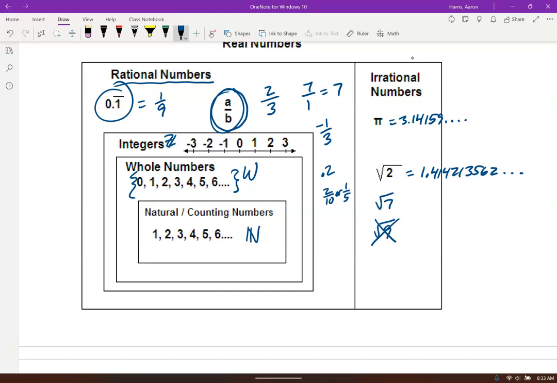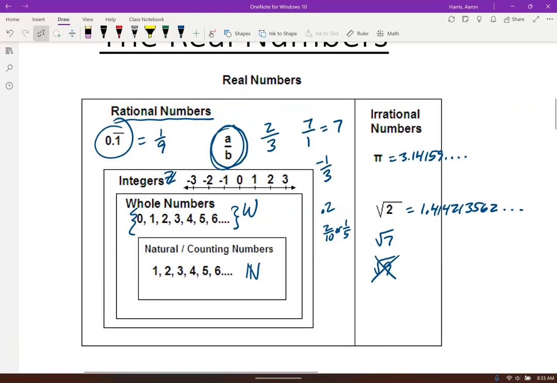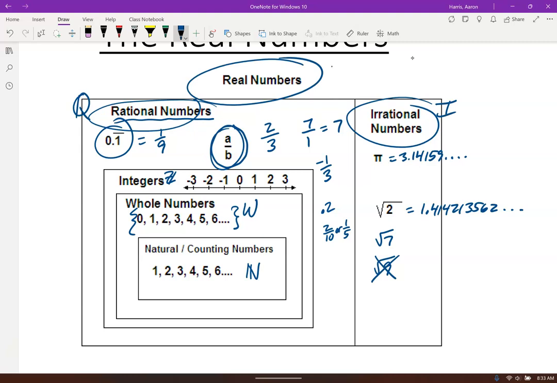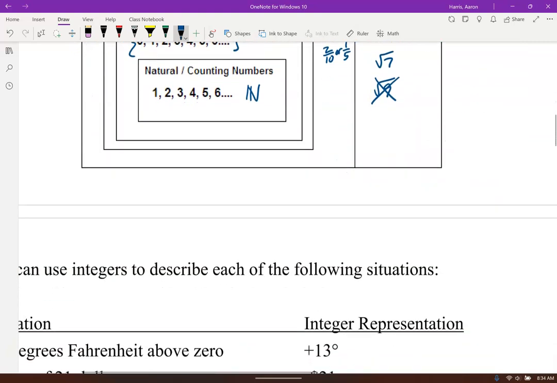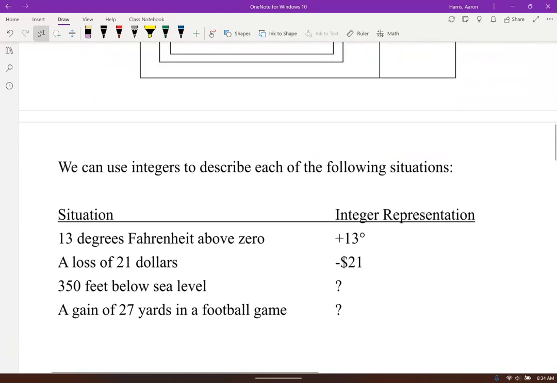Okay. Any questions on a little bit of vocabulary, natural, whole number? And I should say the set of all rational numbers and irrational numbers. Rational numbers are denoted with a kind of funny looking Q like that, irrational with a capital I. All of these numbers are what's called real numbers, the set of all real numbers. So all these sets of numbers are referred to as types of real numbers.